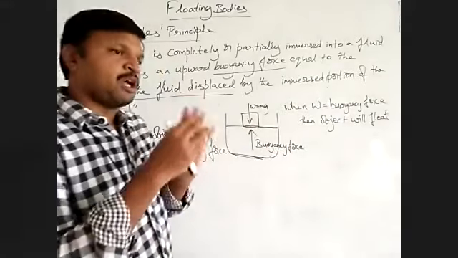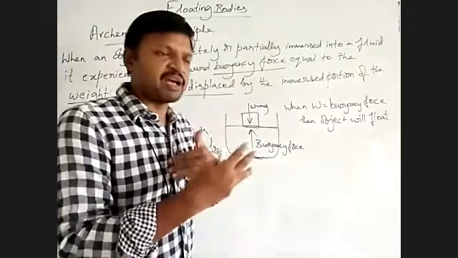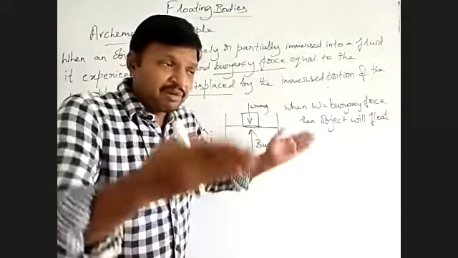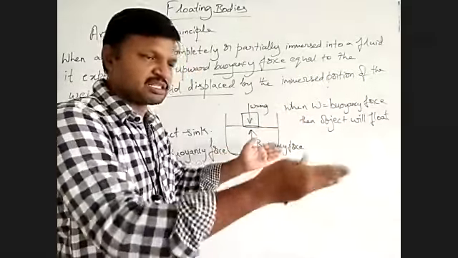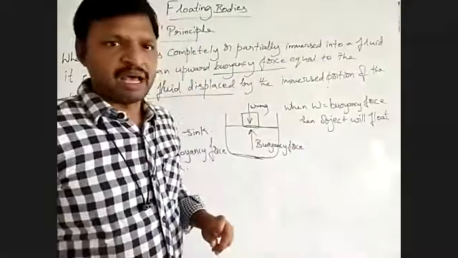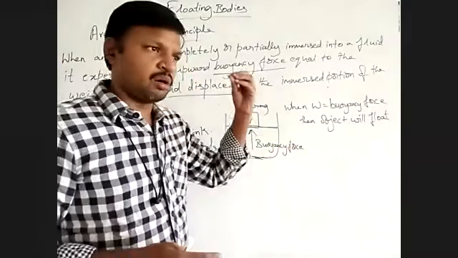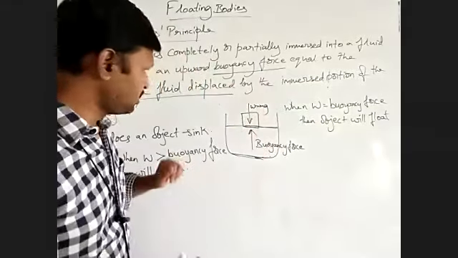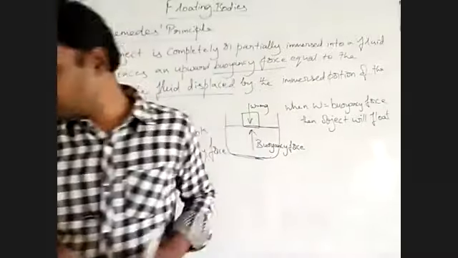So what they do while manufacturing ships is make the force of buoyancy equal to the weight of the object. That means they make it in such a way that the weight of the fluid displaced by the volume of that particular object is the same as the weight. By that they manufacture ships, boats, steamers, etc. Okay, understood? So this is the condition of Archimedes principle based on which ships are manufactured.